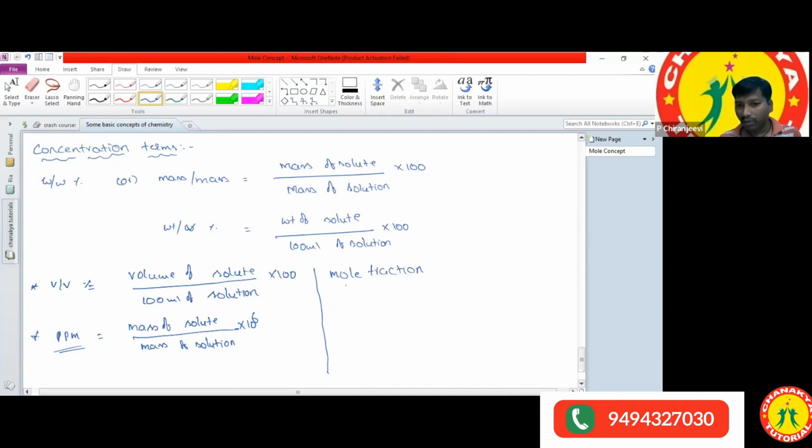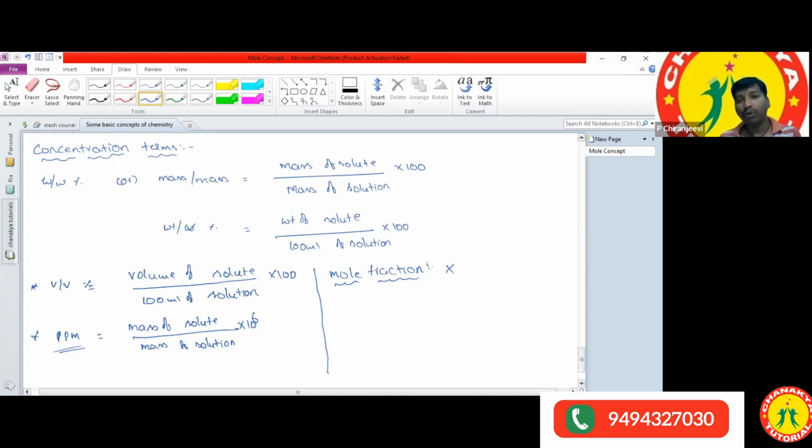What is meant by the mole fraction? How are we going to represent the mole fraction? Mole fraction can be represented with chi, or sometimes we can call it X also. So we are talking about the binary solution.